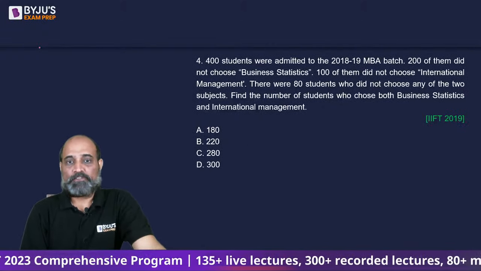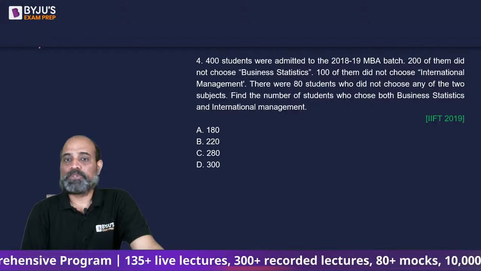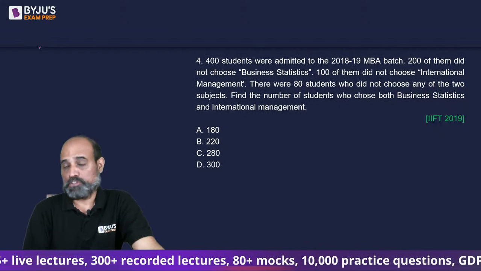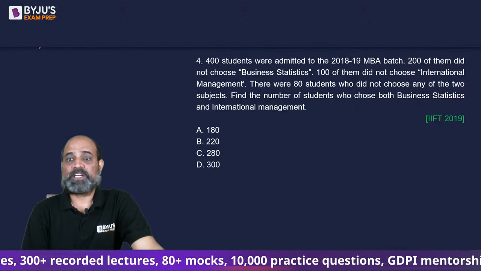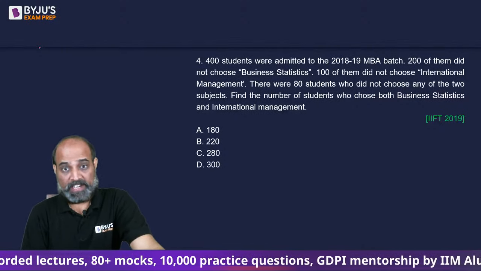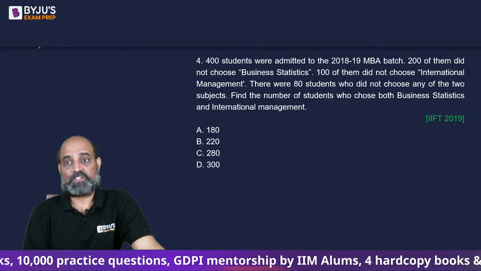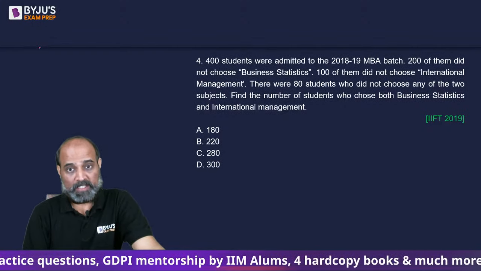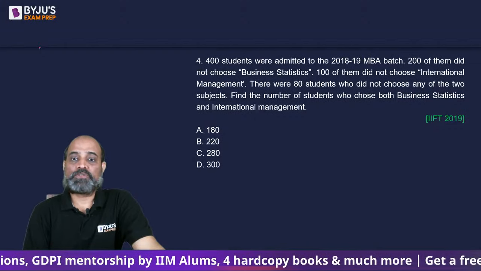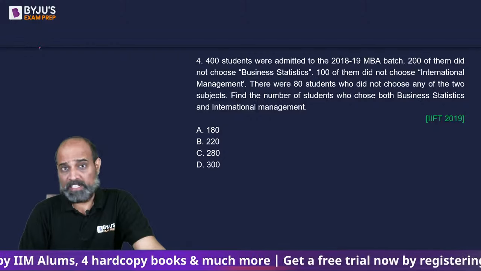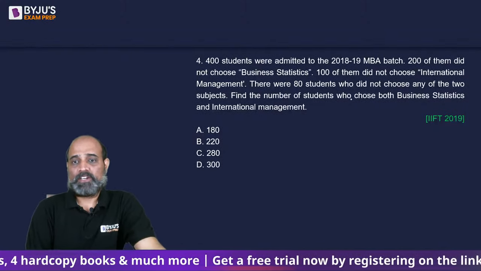Next, 400 students were admitted to the 1819 MBA batch. 200 of them did not choose business stats. 100 of them did not choose international management. There were 80 students who did not choose any of the 2 subjects. Find the number of students who choose both business stats and international management. Very simple set theory logic, right?